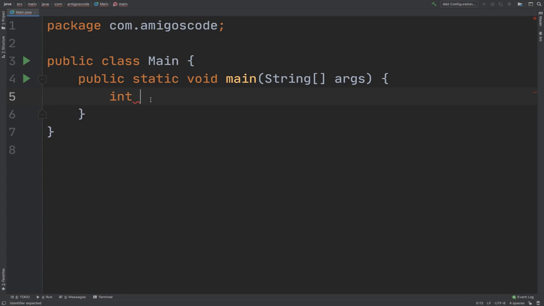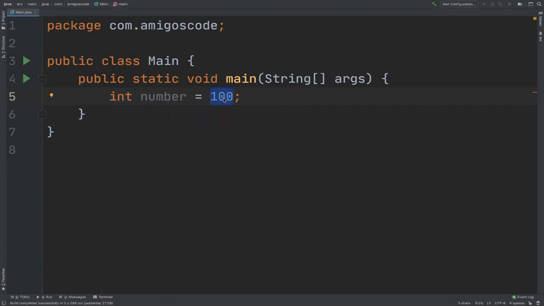And now I need to name my box. In my case, I'm going to say number, then equals, and then any value. In here, let me simply say 100. Now let me explain this again. This is the actual data type, so in this box, I can only store numbers.